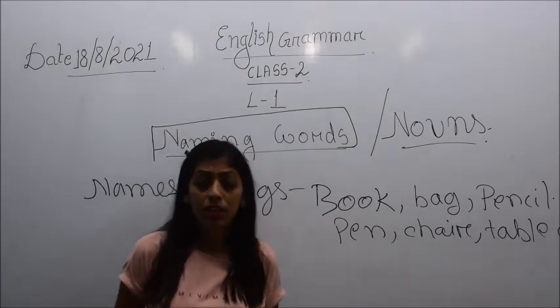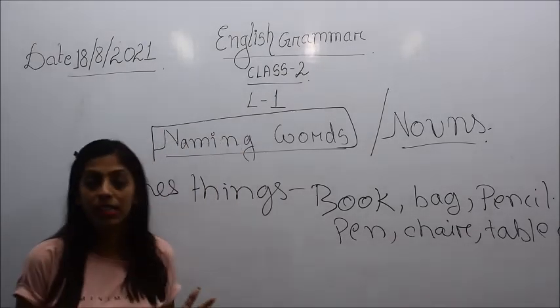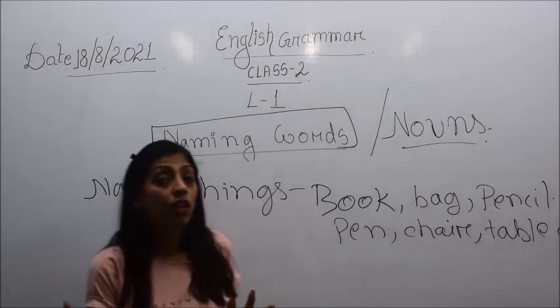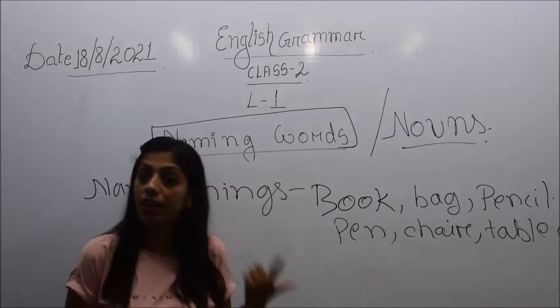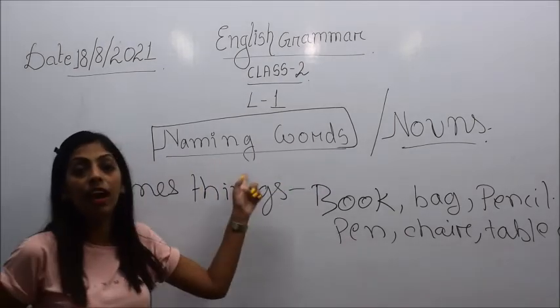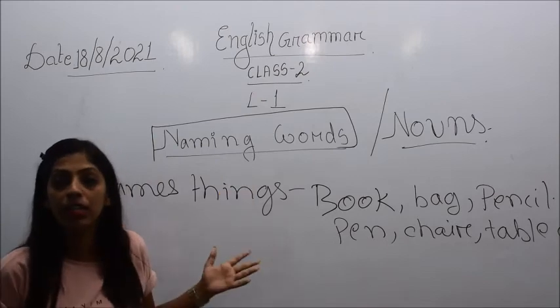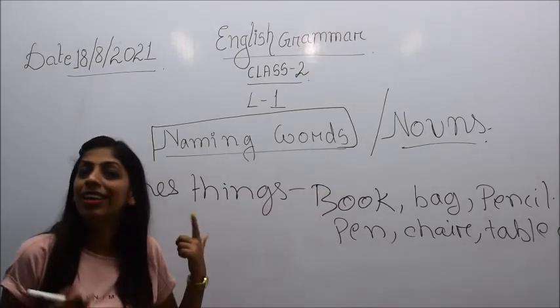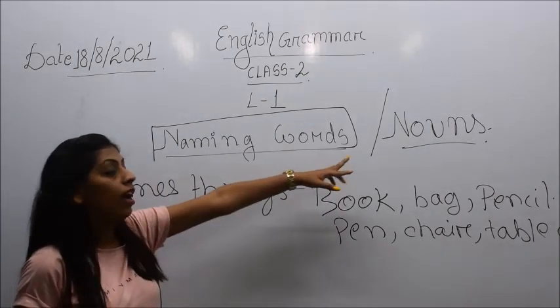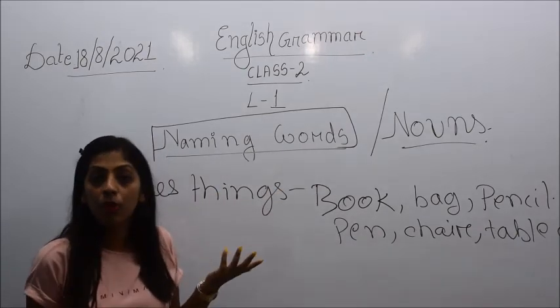So children, today we have come to know what a noun is. So all the naming words are called what? Noun. So here noun and naming words are the same. You should not get confused about what a noun or a naming word is. Both noun and naming words are the same, because nouns are those words which represent the name of what?